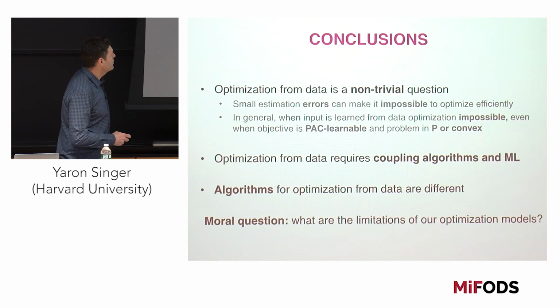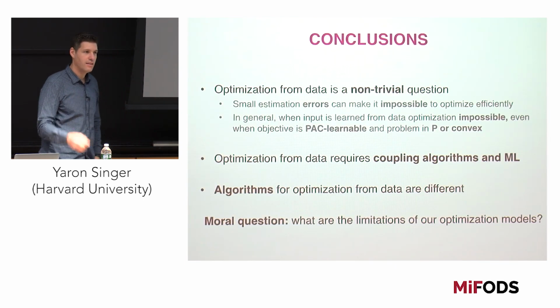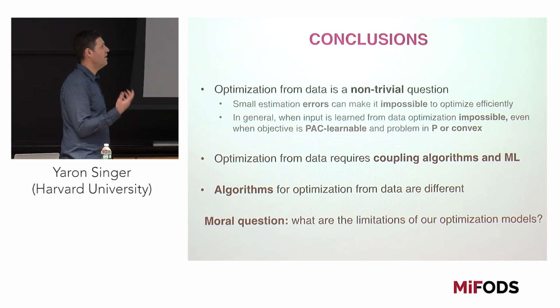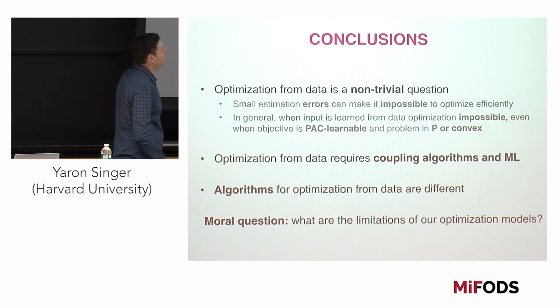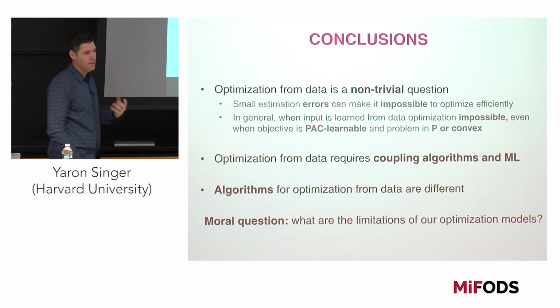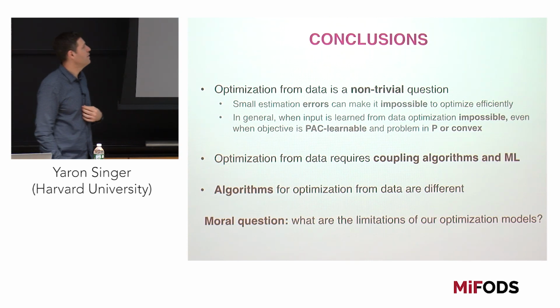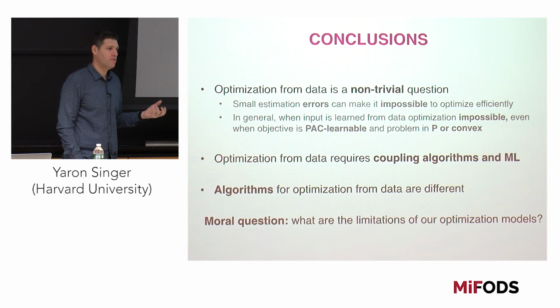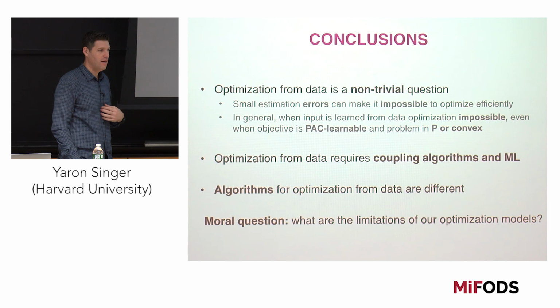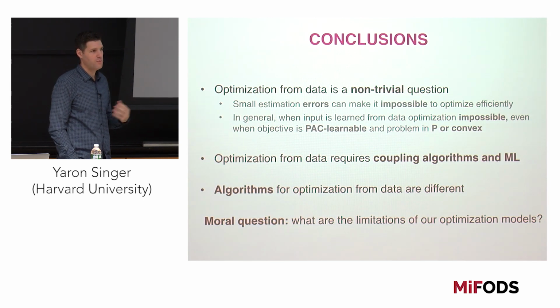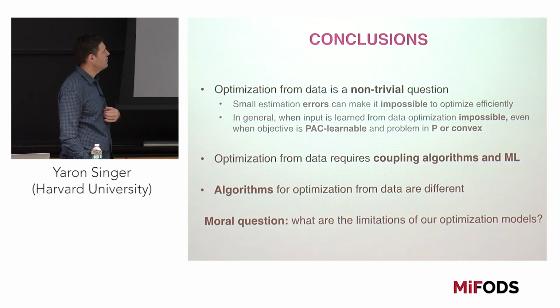All right. So just to conclude, I think that we can all agree that optimization from data is a non-trivial issue that we have to think about quite deeply. Small estimation errors in the objective function can make optimization infeasible. In general, when the input is learned from data, there is no algorithm that will give us some approximation to the optimal solution, even when these problems are learnable or in P or convex.